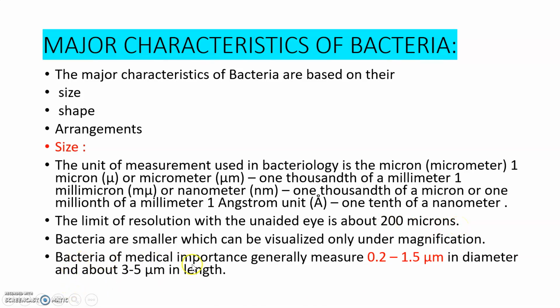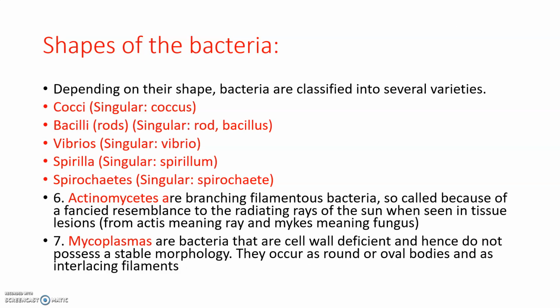Then the bacteria of medical importance are generally measured at a range of 0.2 to 1.5 micrometer in diameter and about 3 to 5 micrometer in length. 3 to 5 micrometer in length and 0.2 to 1.5 micrometer in diameter. Now next is about shape. So we have discussed size. Now next is shape.